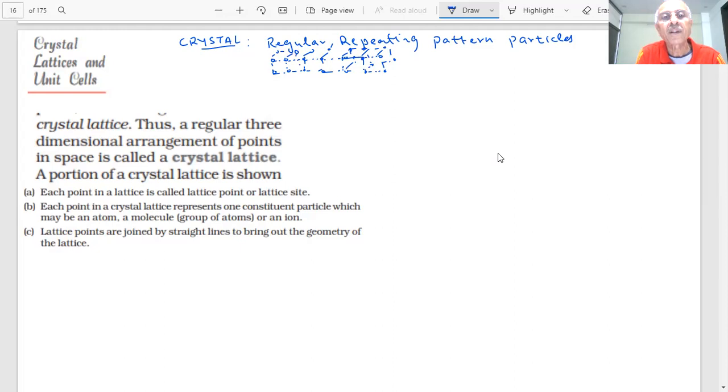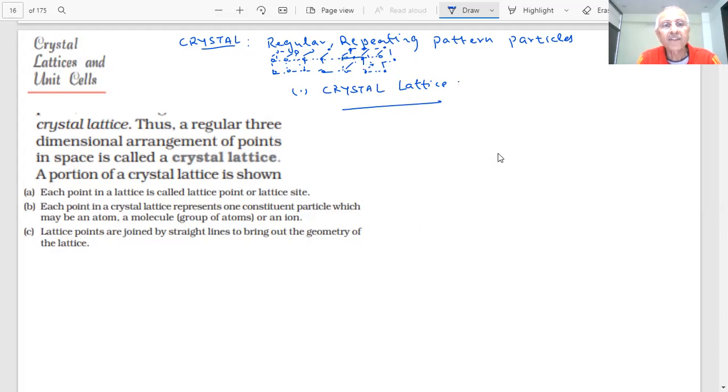A regular arrangement is there. The regular three-dimensional arrangement of points in space is called a crystal lattice. So first, we know what a crystal lattice is. We are showing it by points, as I have shown here.